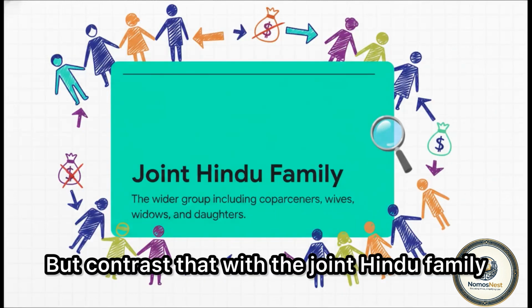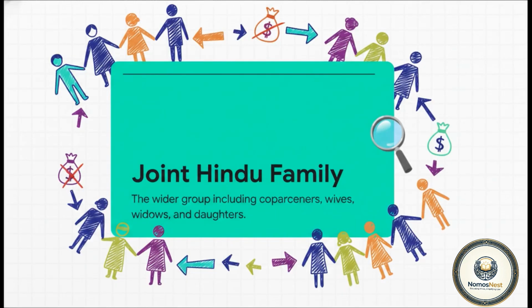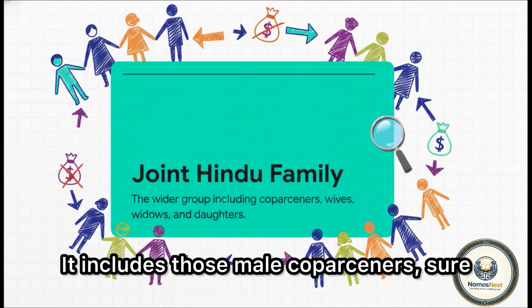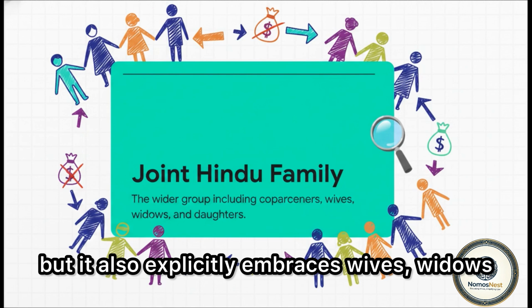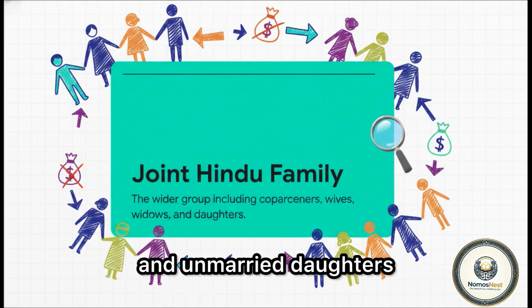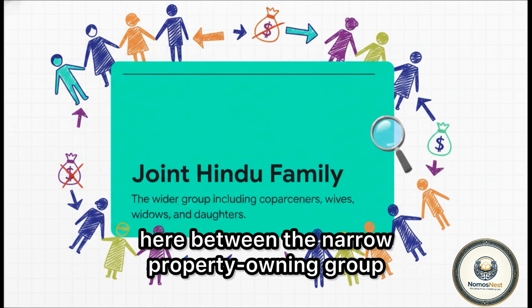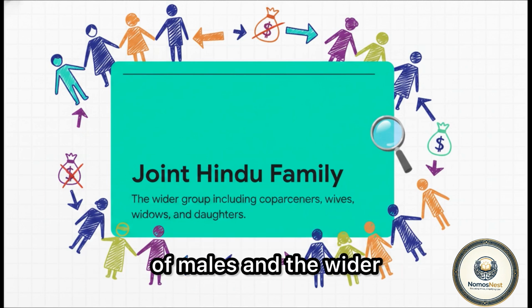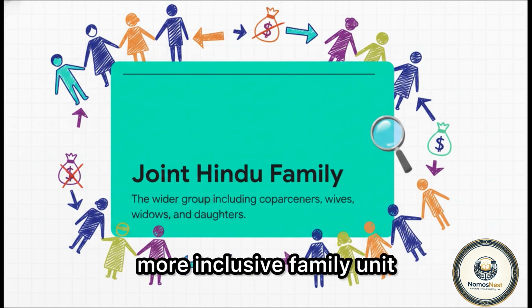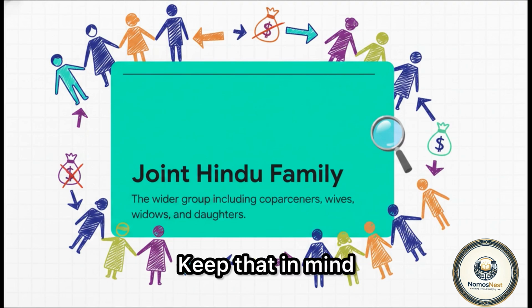But contrast that with the joint Hindu family, which is a much, much broader concept. It includes those male coparceners, sure, but it also explicitly embraces wives, widows, and unmarried daughters. So the law recognizes a massive distinction here between the narrow property-owning group of males and the wider, more inclusive family unit. Keep that in mind.